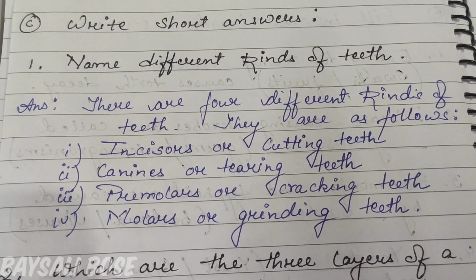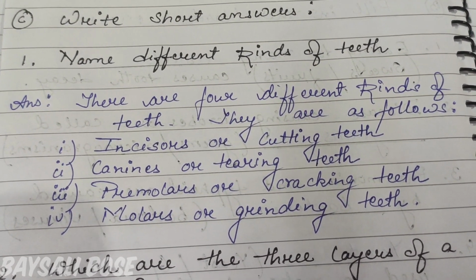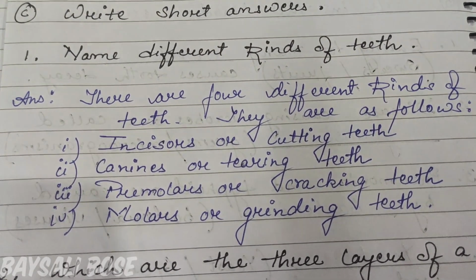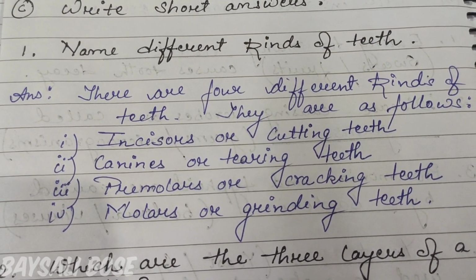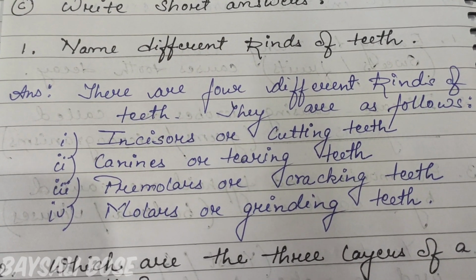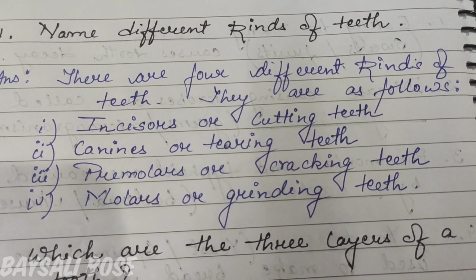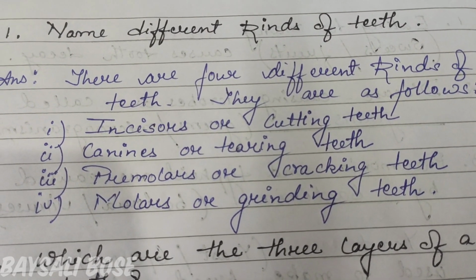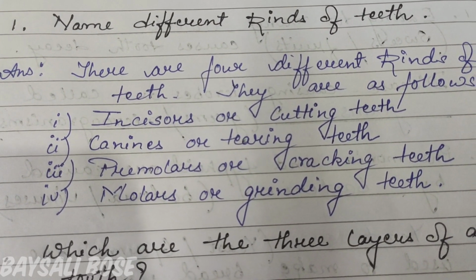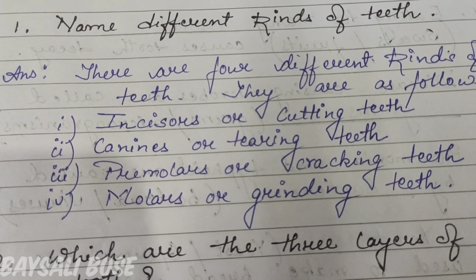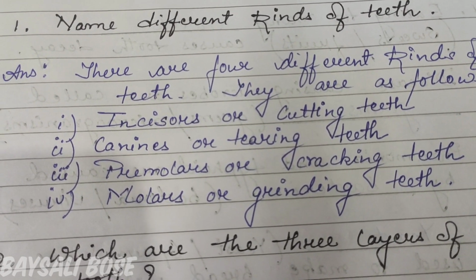Let's begin with short question answers. The very first question is, name different kinds of teeth. There are 4 different kinds of teeth. They are as follows: incisors or cutting teeth. Number 2, canines or tearing teeth.